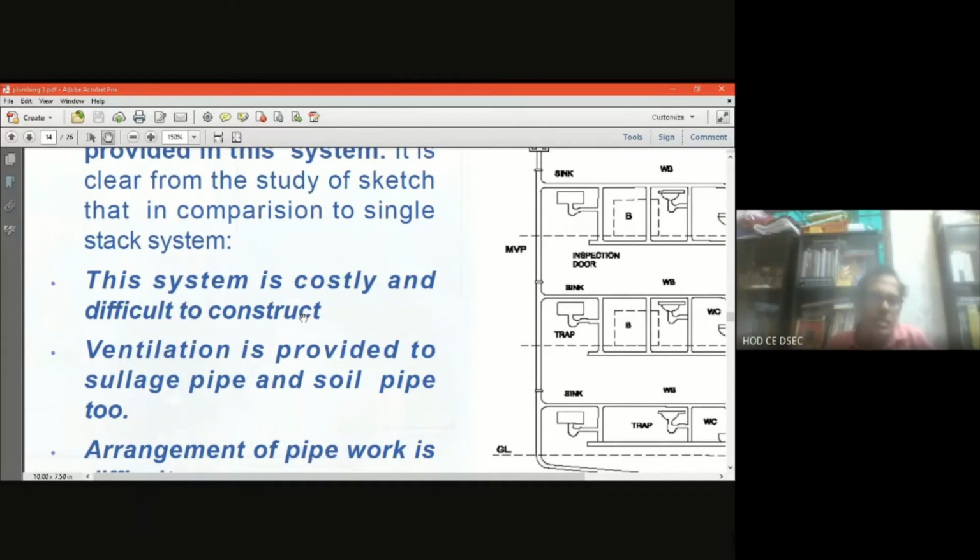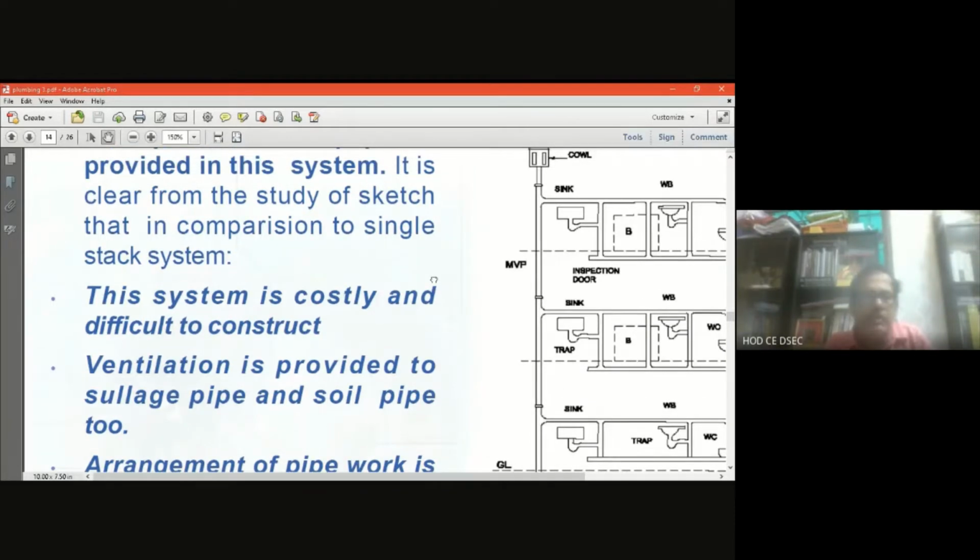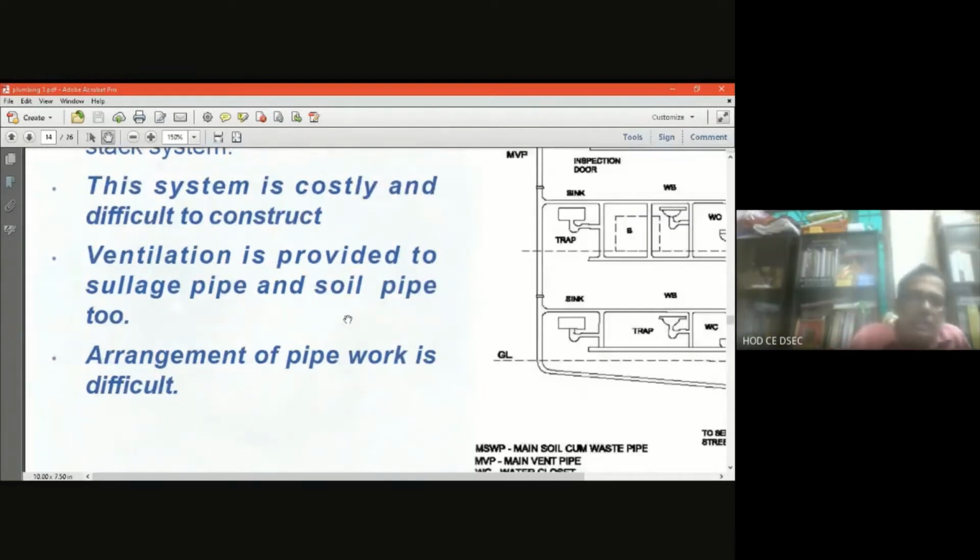So it is connected to the soil pipe as well as the waste pipe. These are points to be noted in the single pipe system, and the arrangement of pipe work is very difficult.